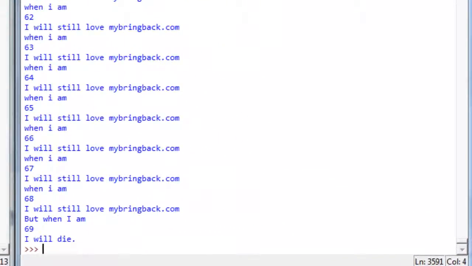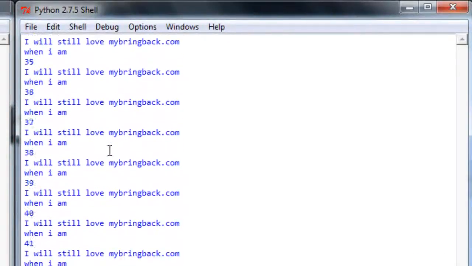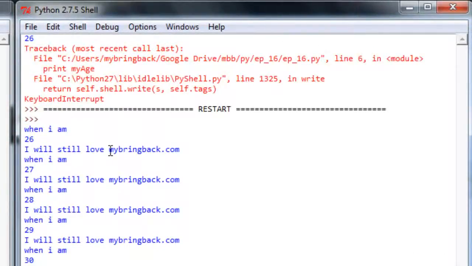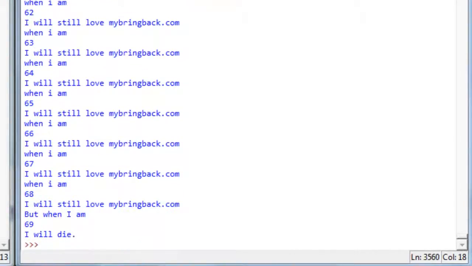No. How about that? Look at it. If we scroll back to the top of the output, which is a ways up, I got a ways to go. When I'm 26, I will still love mybringback.com. When I'm 27, I will still love mybringback.com. When I'm 28, and so on and so forth until, but when I am 69, I will die.